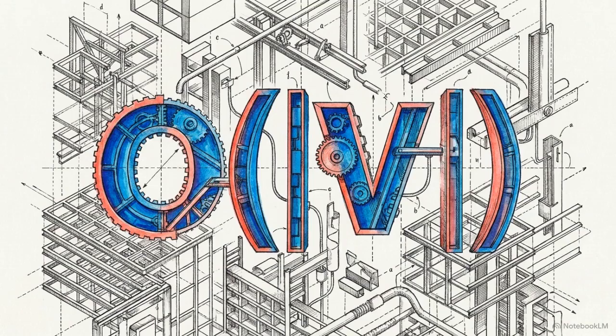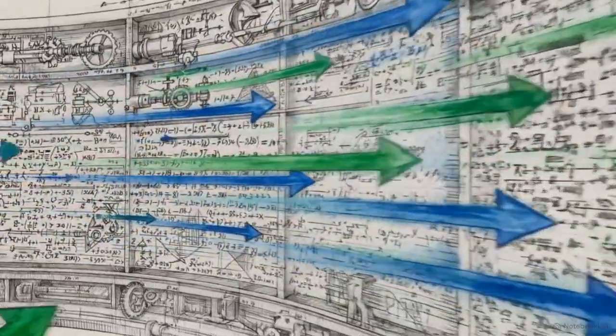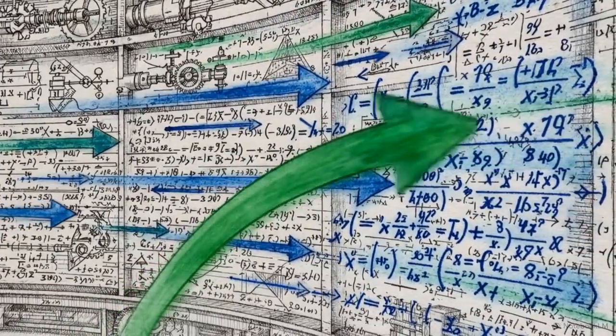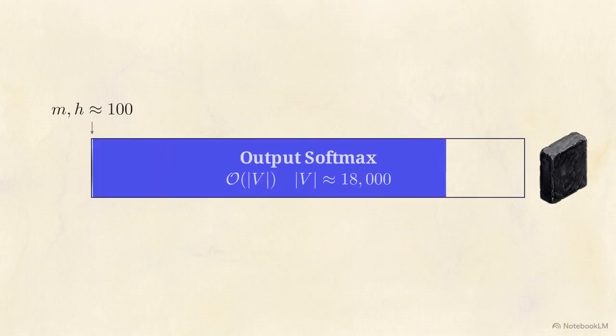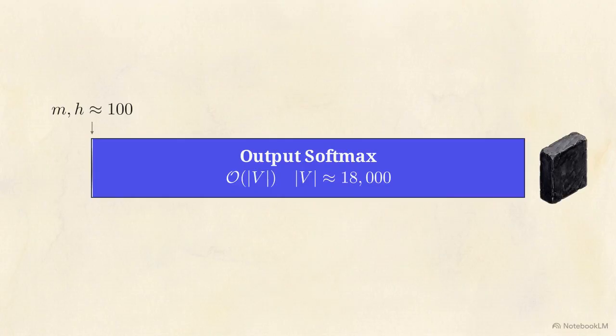But the final output layer is order V. It must calculate a unique score for every single word in the vocabulary, roughly 18,000 times, for every single training example. This stacked bar chart visualizes the computational cost. Because the hidden dimension and vector dimension are tiny compared to a typical vocabulary, the output projection dominates the parameter count. Bengio's paper quantified this explicitly. The flat softmax operation over the entire vocabulary forces the output stage to consume exactly 99.7% of the total computation.